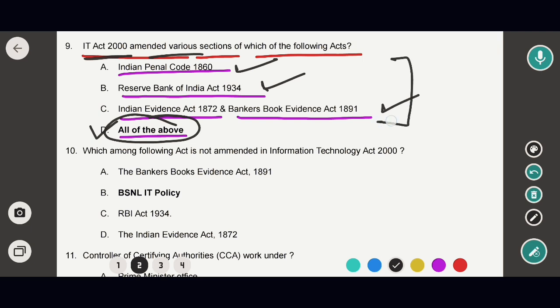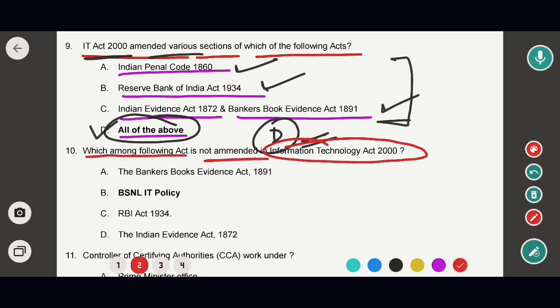So तीनों को amendment किया गया था, ठीक है. So in this case, the correct option would be option D. Okay. So now moving to next question. Next question is about which among the following act is not amended in Information Technology Act 2000. इनमें से कौन सा एक्ट है जो अमेंडमेंट नहीं किया गया था during that IT Act 2000.